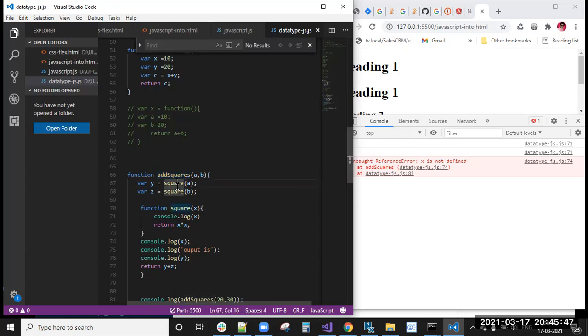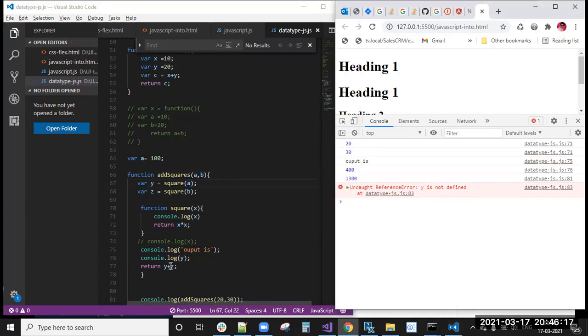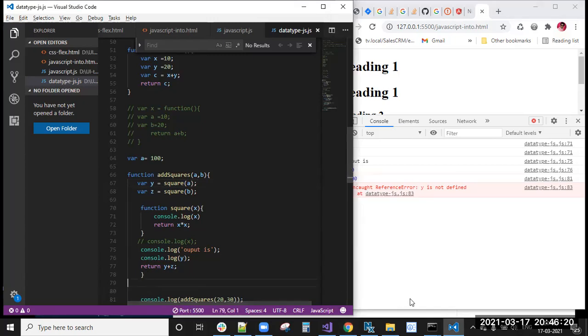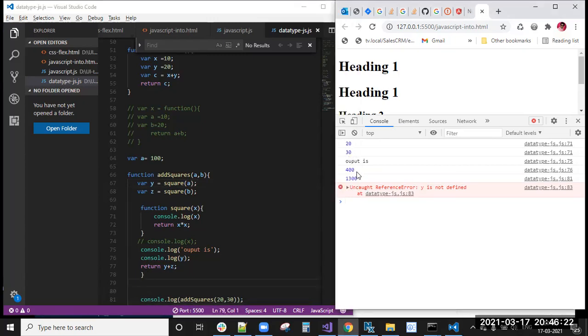But when will you get that? Here where a equal to 20 I have declared, instead of 20 I'm declaring 100. Here the funny thing will come, you can see. Here a equal to 100. Already here square of a is there, right? This is a and this is a. Now you can see, still the output will be same.